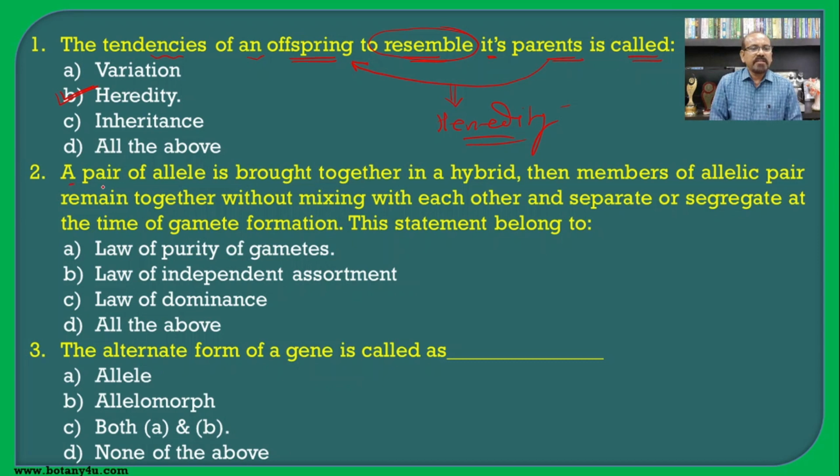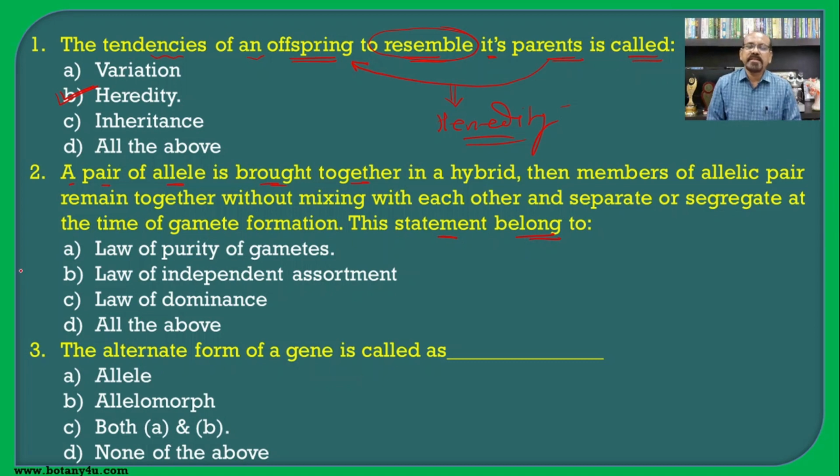Then the second one: when a pair of alleles is brought together in a hybrid, then members of the allelic pair remain together without mixing with each other and separate or segregate at the time of gamete formation. This statement belongs to.